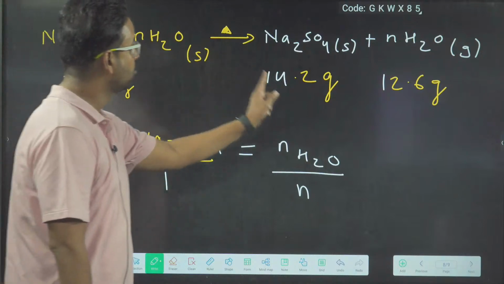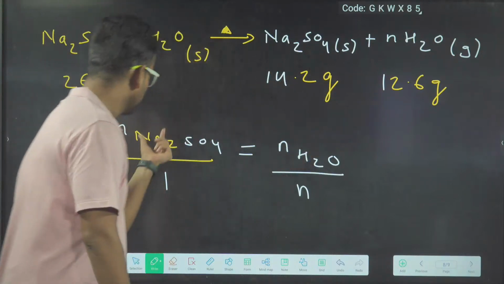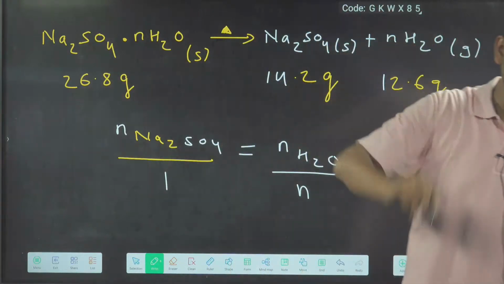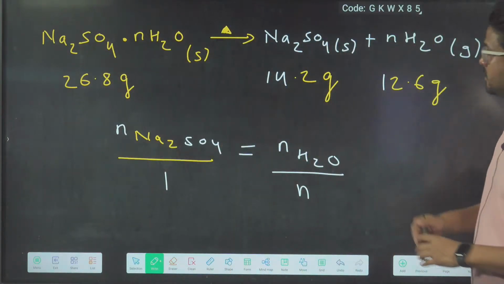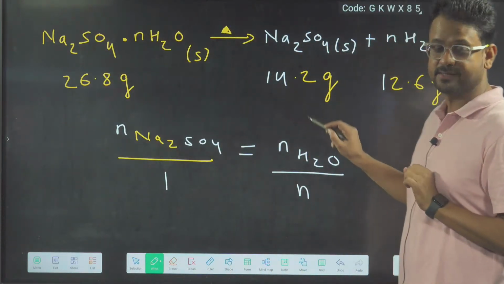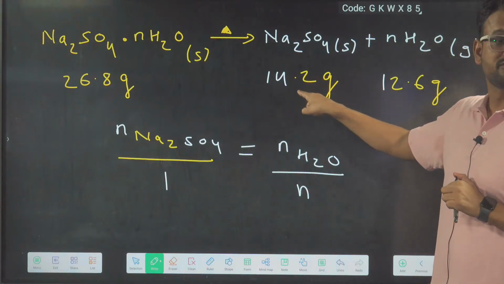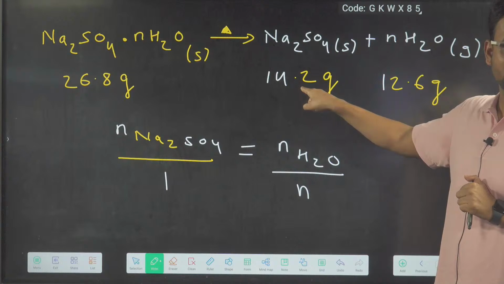Apply POAC on sodium sulfate and water, and calculate the moles of sodium sulfate and water. Put the values over here. You will get the value of n. Now everybody try it. Sodium sulfate, this is the mass. Water, this is the mass. Now calculate moles of sodium sulfate: given mass by molar mass.